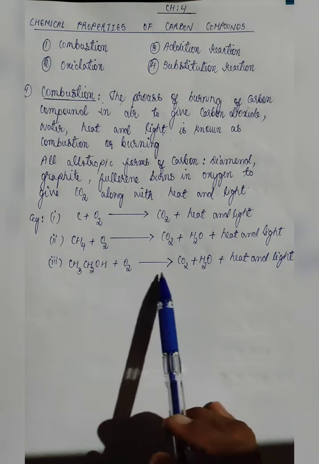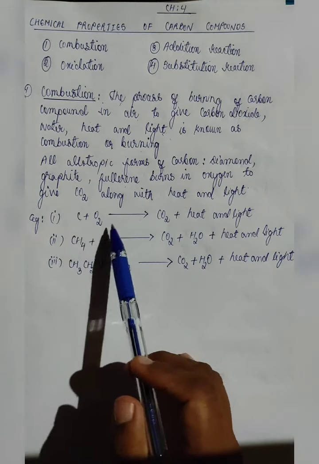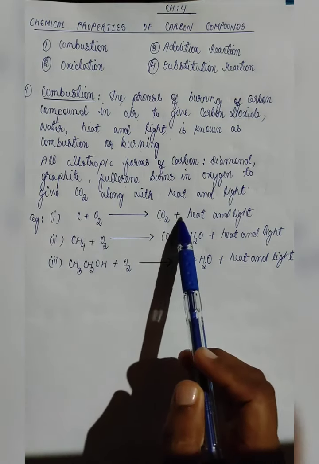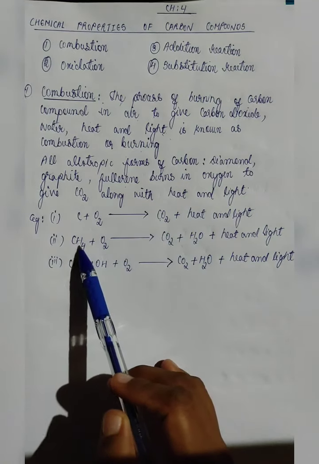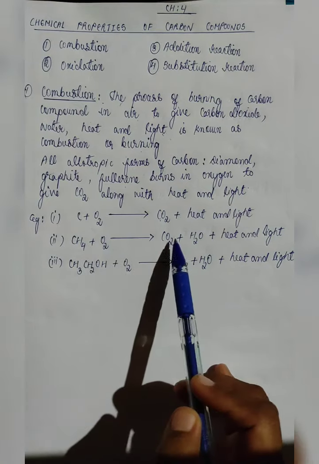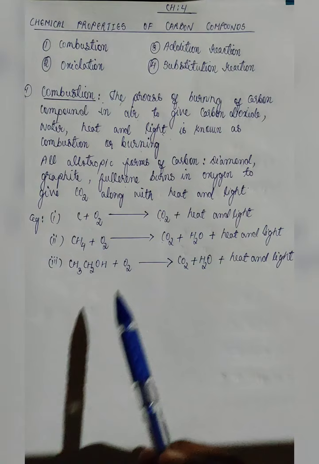We can also see in this example given, carbon, when it burns in presence of oxygen, it gives carbon dioxide plus heat and light. Methane, when it burns in presence of oxygen, it also gives carbon dioxide, water, heat and light.